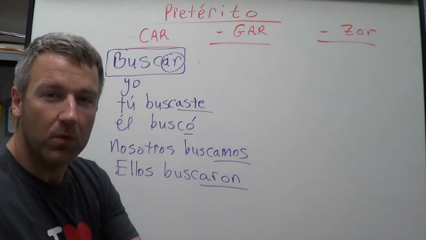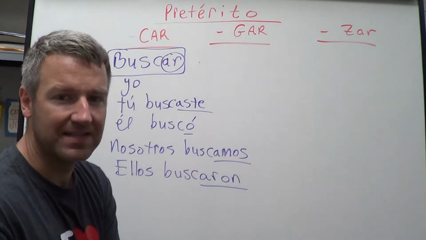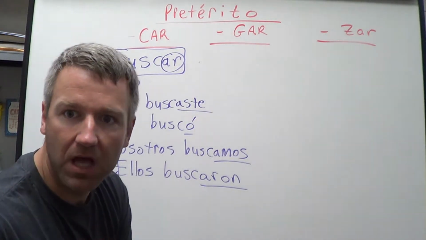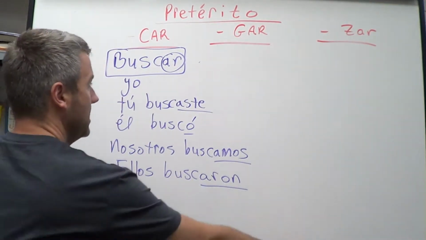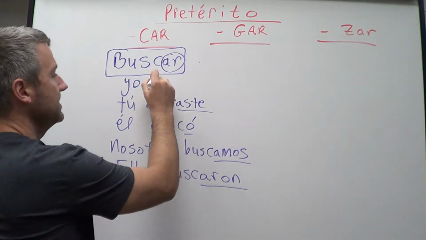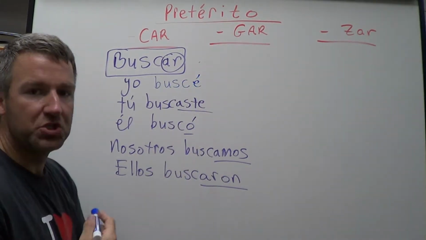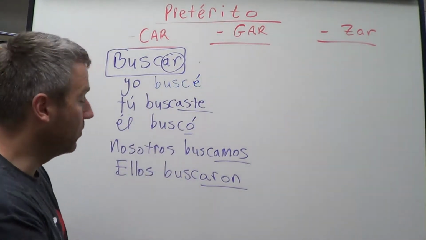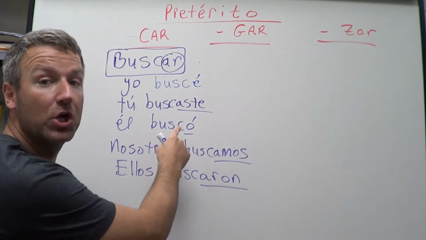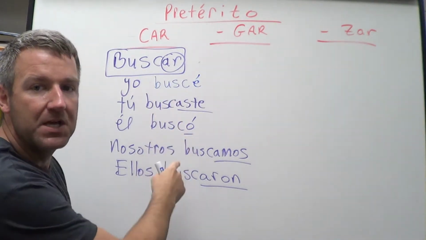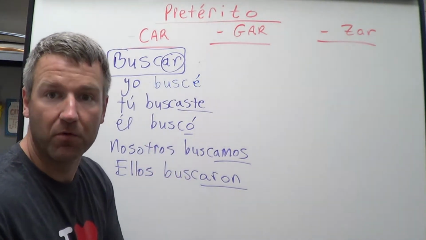Right? So what was the ending for an AR verb in the yo form? You remember? Was it an I with an accent? No, it was an E with an accent, right? So take a look here. If I write this like this, B-U-S-C-E, okay? That's what you think it would be, right? But listen to these other forms. Buscaron, buscamos, buscó, buscaste. So Spanish tends to follow similar patterns in the pronunciation of the verb forms, right?